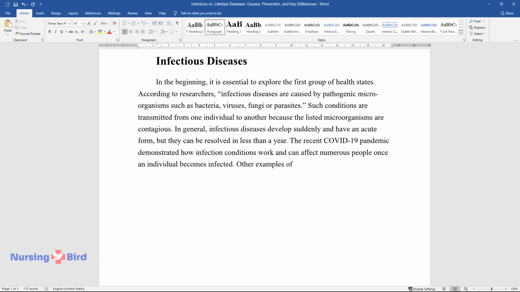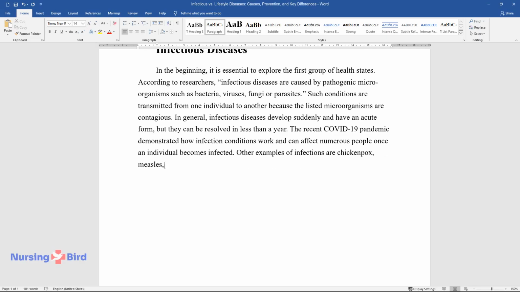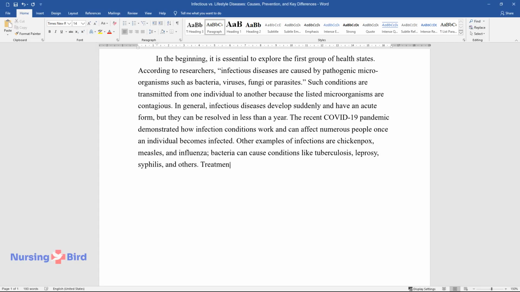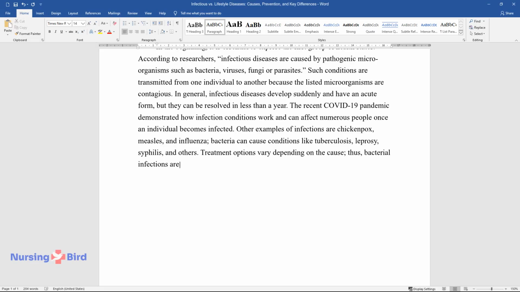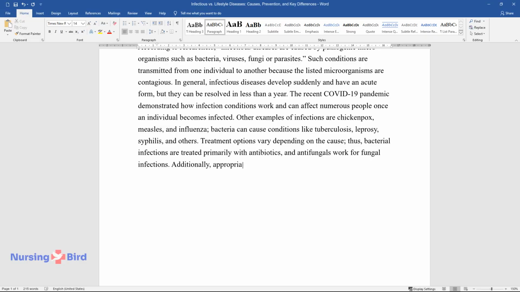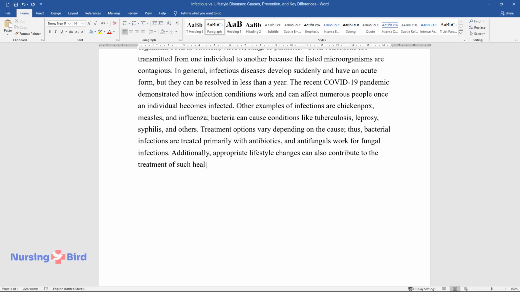Other examples of infections are chickenpox, measles, and influenza. Bacteria can cause conditions like tuberculosis, leprosy, syphilis, and others. Treatment options vary depending on the cause. Thus, bacterial infections are treated primarily with antibiotics, and antifungals work for fungal infections. Additionally, appropriate lifestyle changes can also contribute to the treatment of such health conditions.